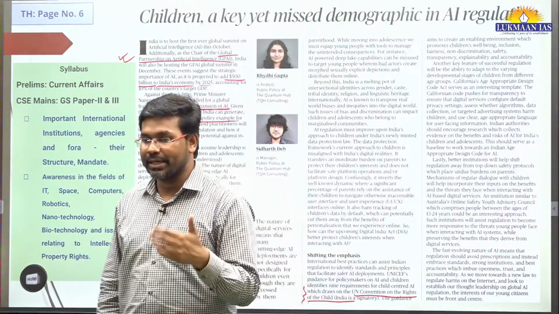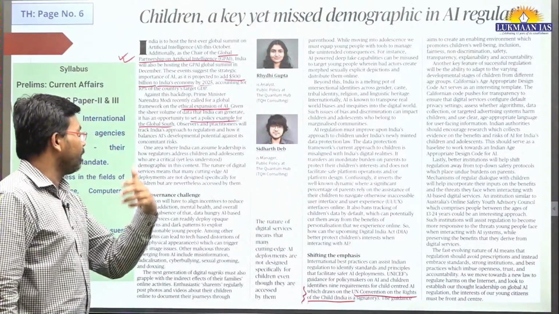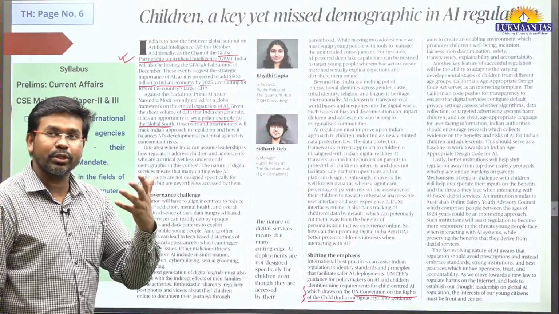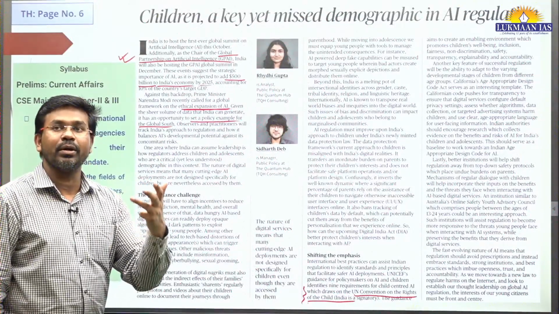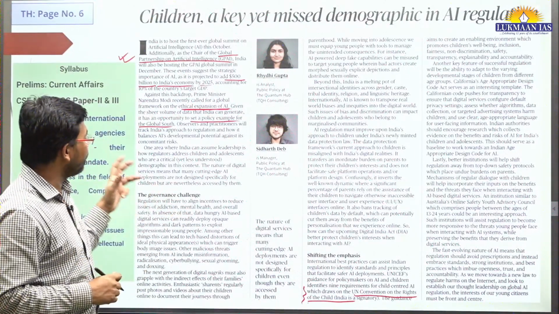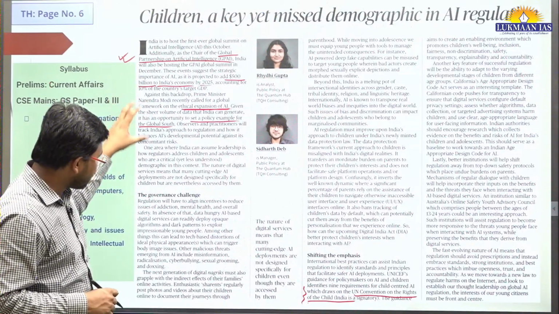Because India has been a voice for the global south. In the G20 summit also, the Prime Minister of India talked about how this is the time of the global south, and he also talked about multilateral forums. So that's why it is important.